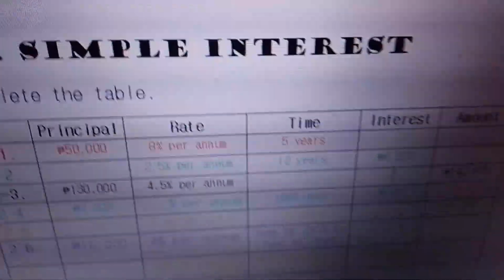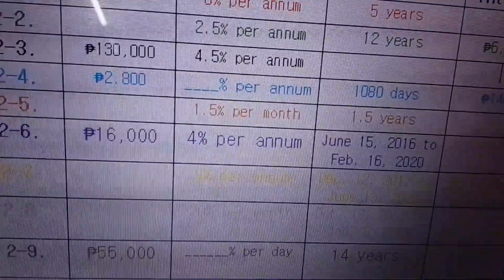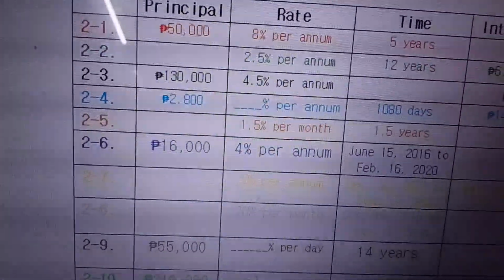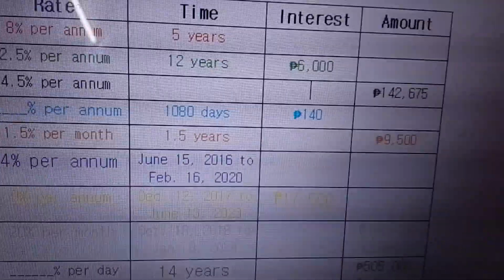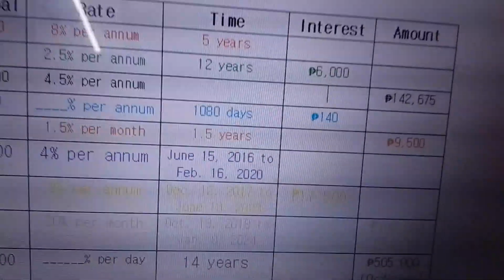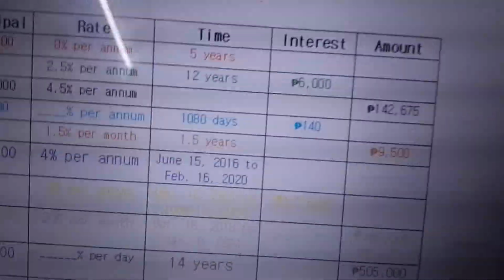Now, for number 7, although you can't see the color, let me show you. It says here our principal is not known. Our rate is 9% per annum. Our time is from December 12, 2017 to June 13, 2023.